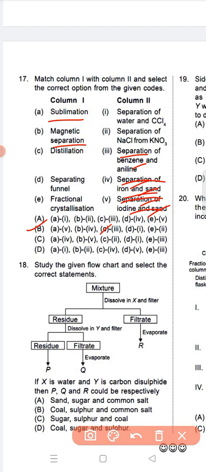Option C3, separation of benzene and aniline, distillation. Option D1, separating funnel, separation of water and CCl4.